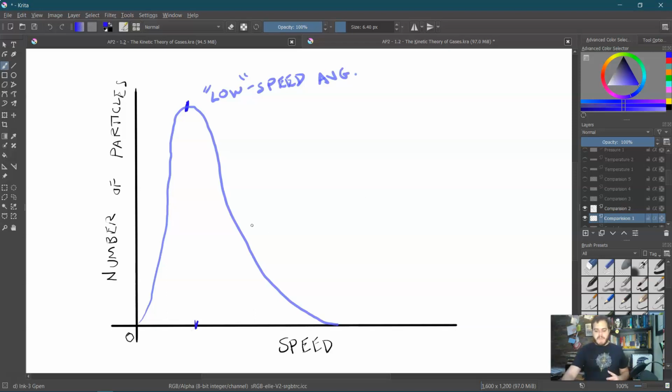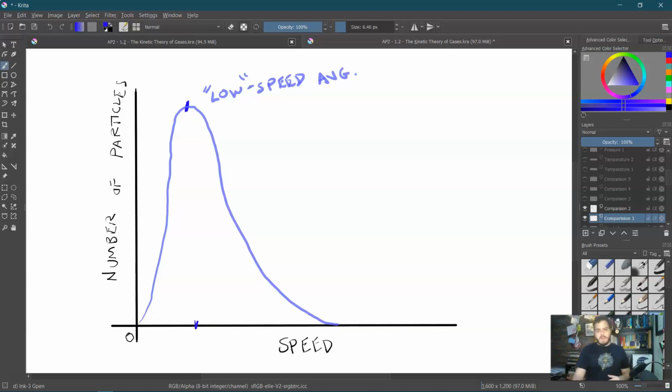Well, let's say we had these particles in a box, and let's say that the average went up. So on the whole, the particles moved faster. Now, we need to be careful. Just because the average goes up, we still have some particles moving extremely slow, and we have some particles moving extremely fast, because when they hit each other, they are transferring speed to each other. So we still have some slow ones, some fast ones, and the peak will still be in the middle.